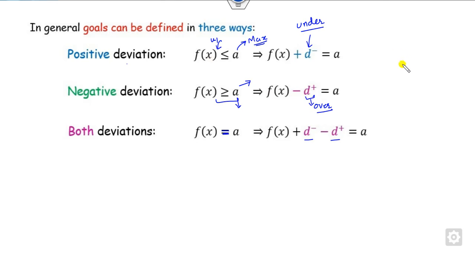Also, if the left hand side is smaller than the right hand side, something is added on this side so that it balances the right hand side, so here it is positive. On the other hand, if the left hand side is greater than the right hand side, you have to subtract something from it so that it balances the right hand side.